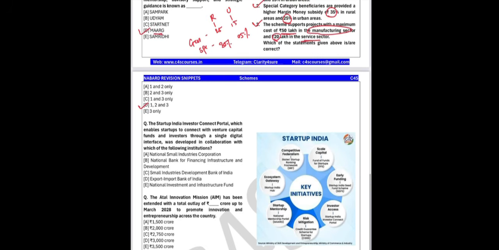Okay. Next question, under the Startup India Investor Connect portal, which enables startups to connect with a venture capital fund and investors through a single digital interface, was developed in collaboration with which of the following? So it was developed in collaboration with SEBI, Small Industries Development Bank of India. And the last question, Atal Innovation Mission has been extended with total outlay of dash crores up to March 2028. So the outlay is, extended outlay is 2750 crores. Okay, so remember, this is Atal Innovation Mission extended outlay.